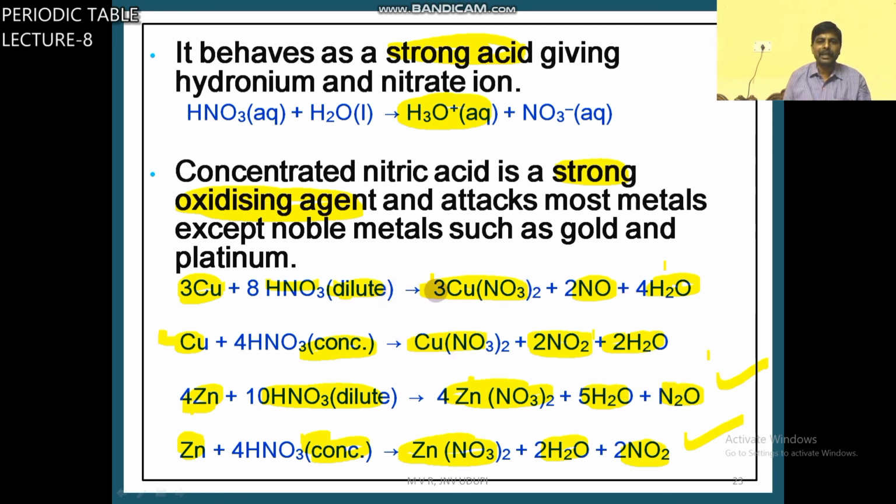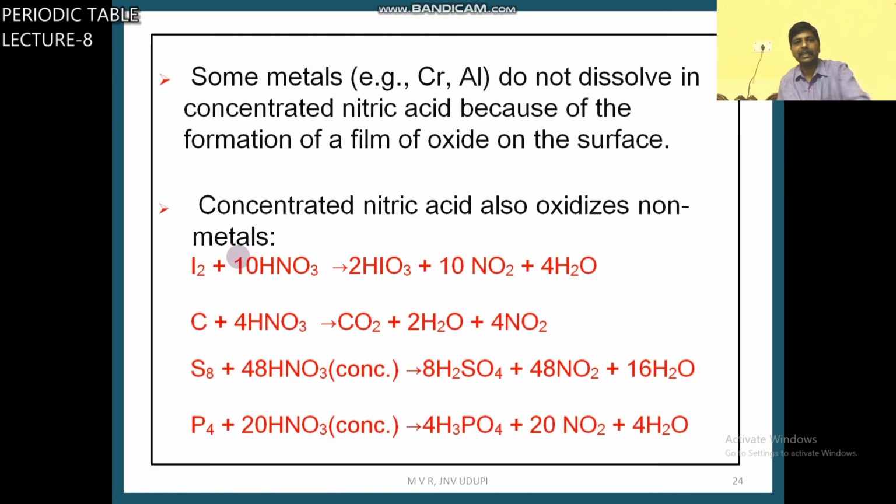Some metals, the noble metals gold and platinum, show no reaction. Some metals, chromium and aluminium, do not dissolve in concentrated nitric acid because of the formation of a layer.